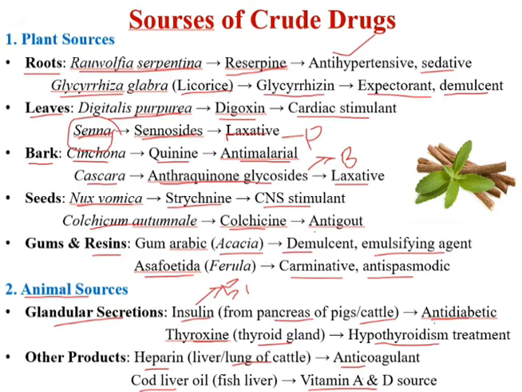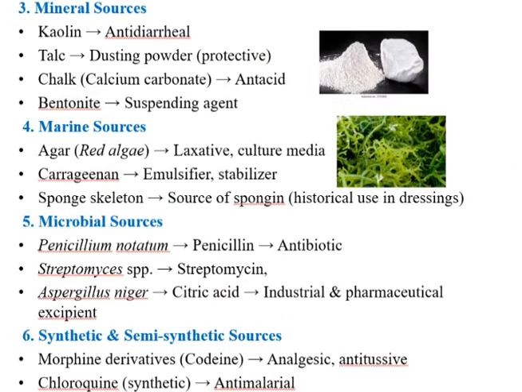Okay. Next, mineral sources. Kaolin used as an anti-diarrheal. Okay. Talc that is used as a dusting powder. Calcium carbonate that is used as a systemic antacid. Bentonite which is used as a suspending agent in the preparation of suspensions. Okay, this one is bentonite.